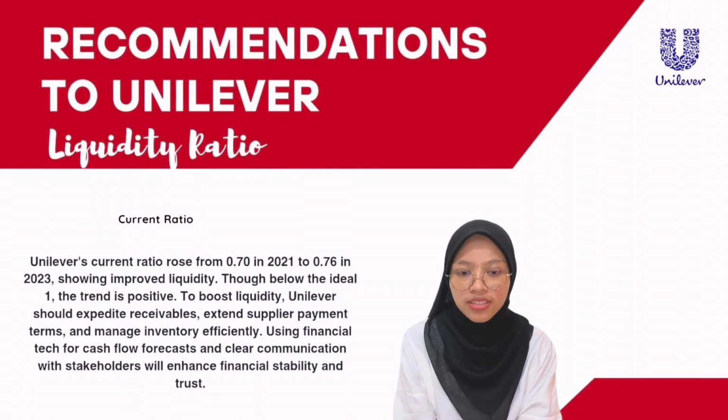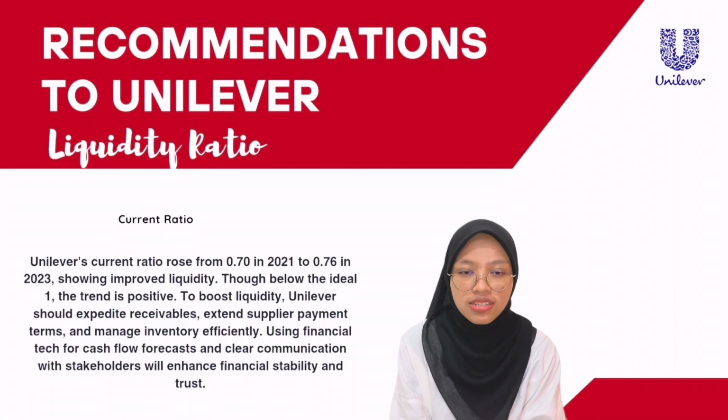Next is the recommendation to Unilever. Liquidity ratio. First, current ratio. From 2021 to 2023, Unilever's current ratio rose from 0.7 to 0.76, indicating improving liquidity and a better capacity to meet short-term obligations. Although still below the optimal level of 1, the upward trend reflects effective financial management.